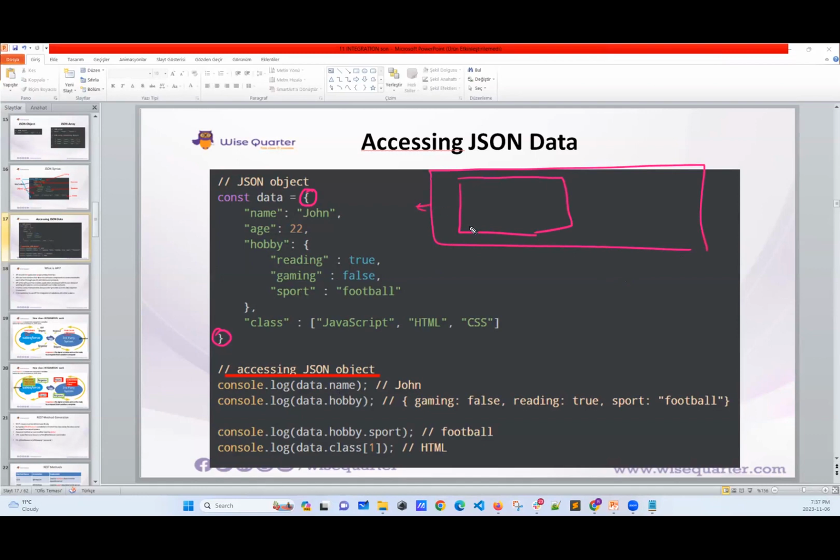Now this has keys as, I don't know, name, then we have age, we have hobby like this. And we have values. In our map, the values should be the same type, but in JSON string, you don't have to. You put John here. Name is combined with John as value. Age is paired with 22, etc.